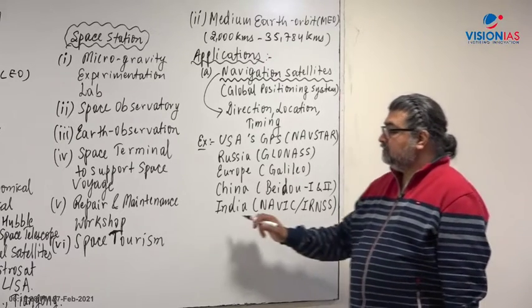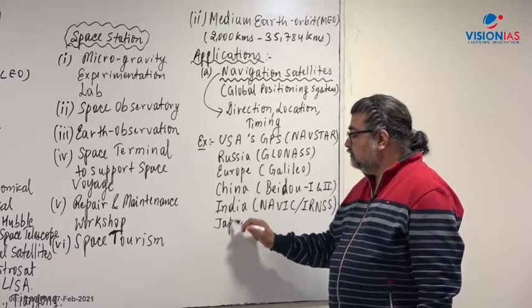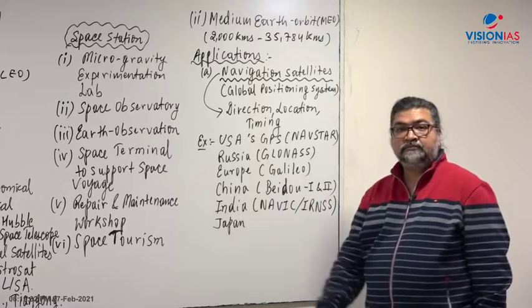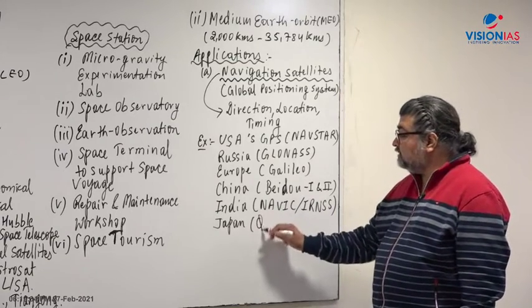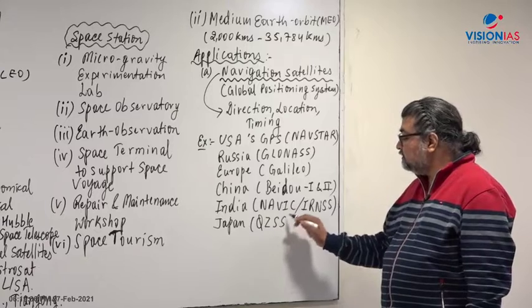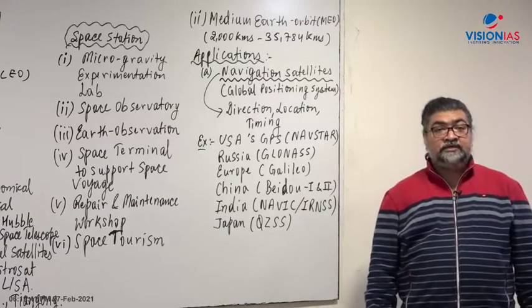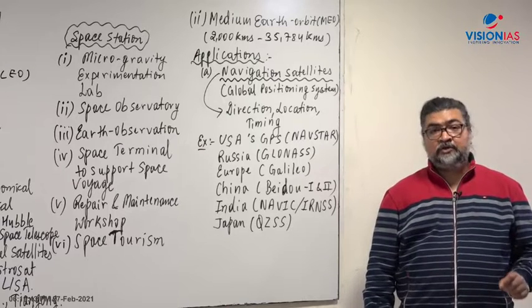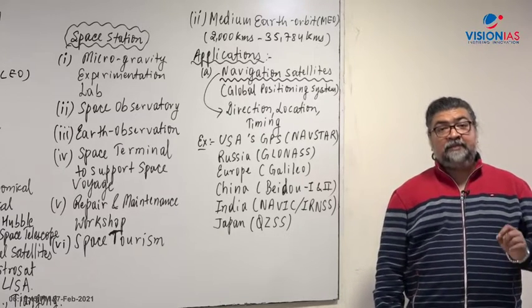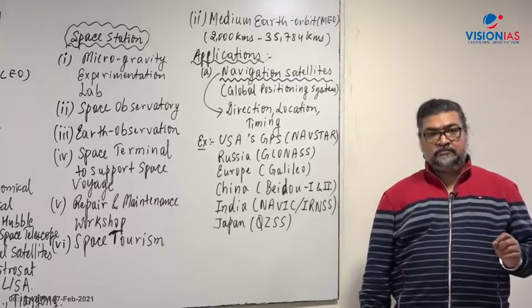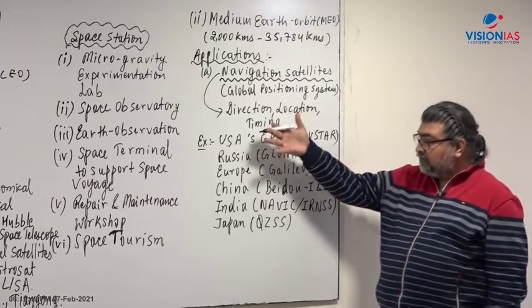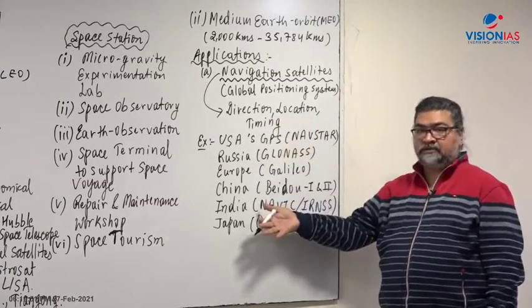Japan has QZSS, Quasi-Zenith Satellite System, that is Japan's regional navigation system. These are the operational GPS and regional GPS systems.